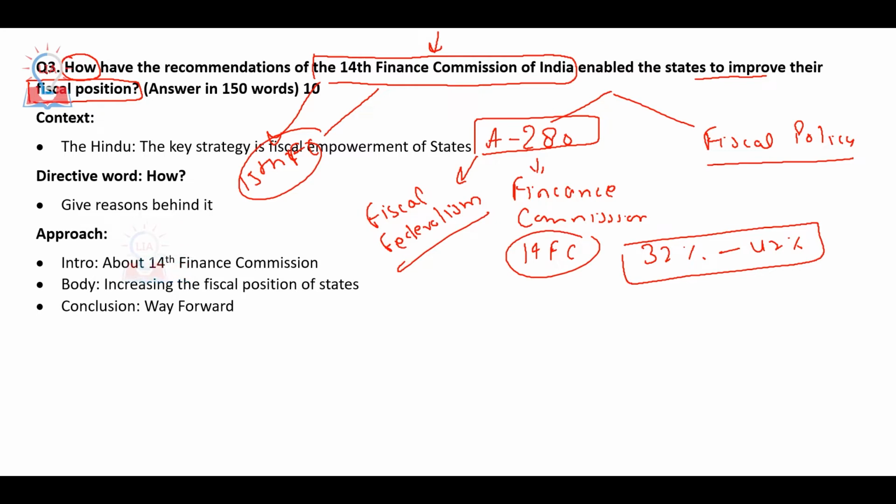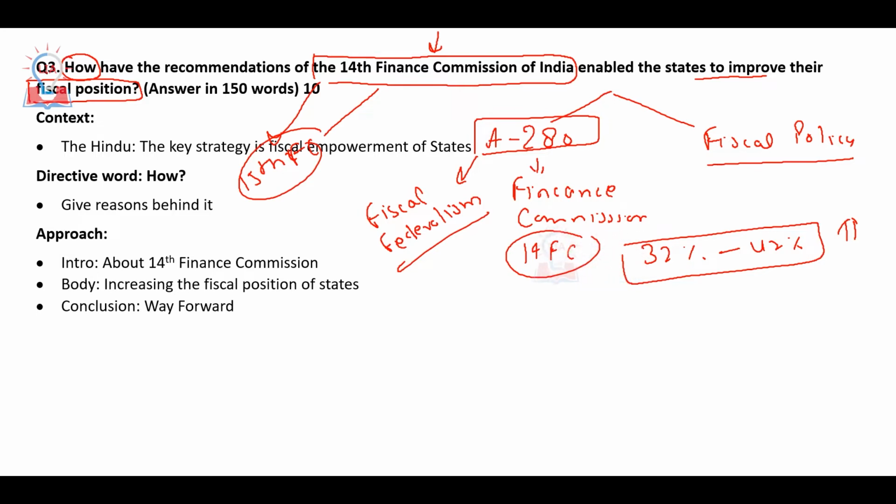So here, when the state divisible pool has increased from 32% to 42%, it means definitely it is going to improve their fiscal position. Okay, so first of all, in the introduction you have to mention the 15th Finance Commission, and you can also mention the 14th Finance Commission, or you can start your introduction by just mentioning Article 280 of the Indian Constitution, which establishes the Finance Commission in India.